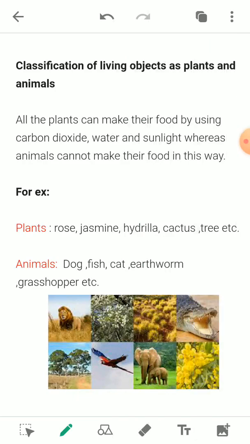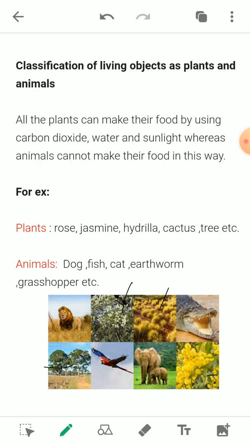Now, if we go further, we find that living objects consist of plants and animals. When we classify living objects as plants and animals, there are some properties which make the plant differ from the animal. And what kind of property is it? All the plants make their own food by using carbon dioxide, water and sunlight, or we can say by the process of photosynthesis.